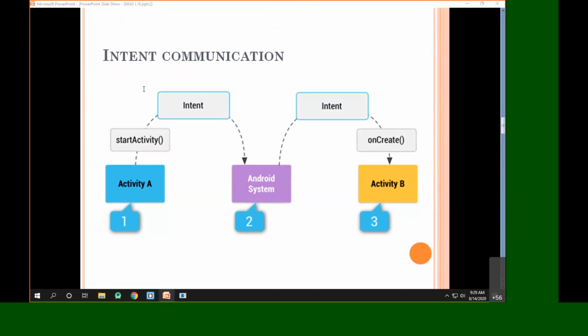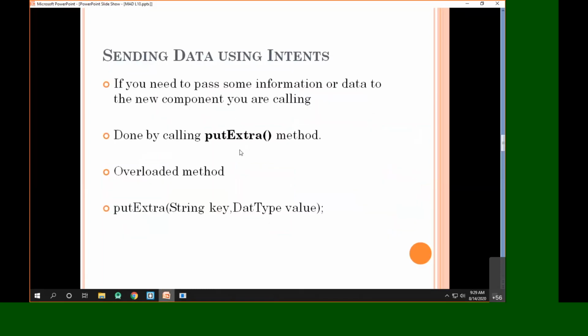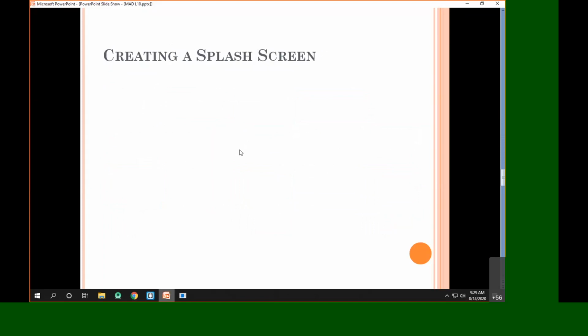Yeah, so that's what we are supposed to see, how to pass data to the intents. That we are going to see, but let me know if you have any doubt till now. Okay, if no, we'll proceed further. I think this was the easiest thing that we have. So sending data using the intents is what we are supposed to see. But before that, we'll see one more example, and that is what we are calling creating a splash screen.